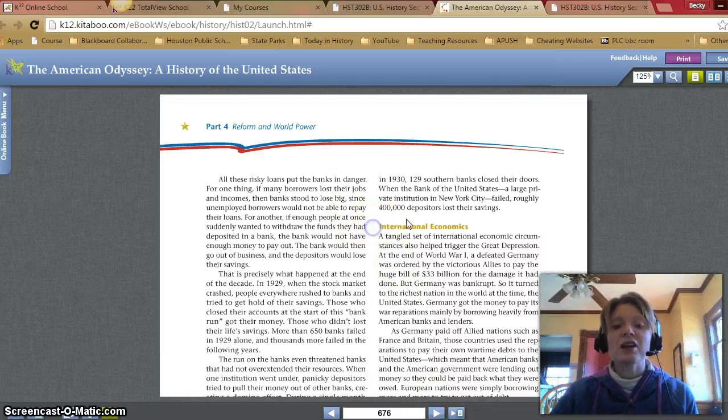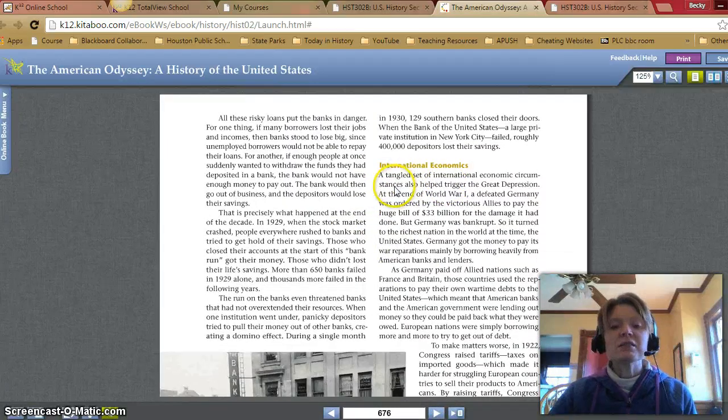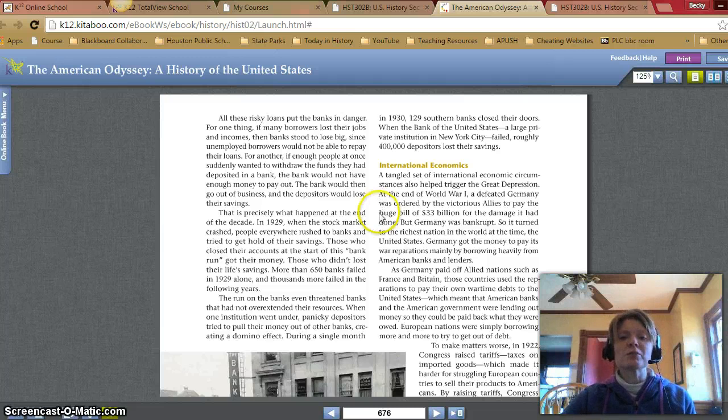Okay, another reason, international economics. A tangled set of international economic circumstances also helped trigger the Great Depression. At the end of World War I, a defeated Germany was ordered by the victorious Allies to pay the huge bill of $33 billion for the damages it had done. But Germany was bankrupt, so it turned to the richest nation in the world at the time, the United States. Germany got the money to pay its war reparations mainly by borrowing heavily from the American banks and lenders.